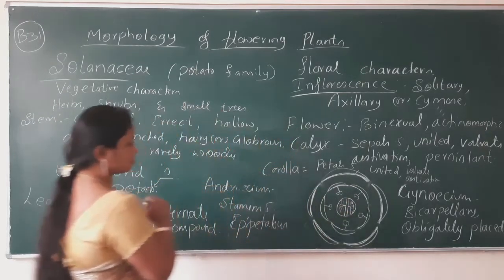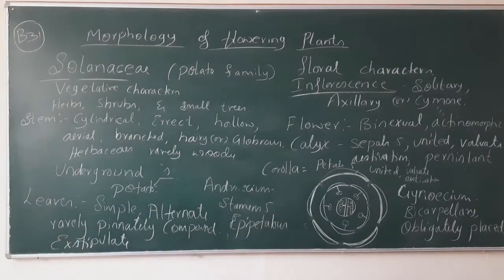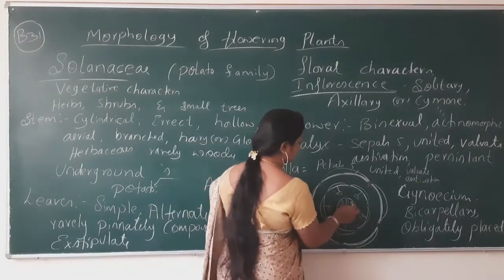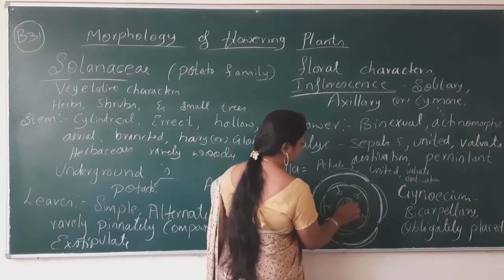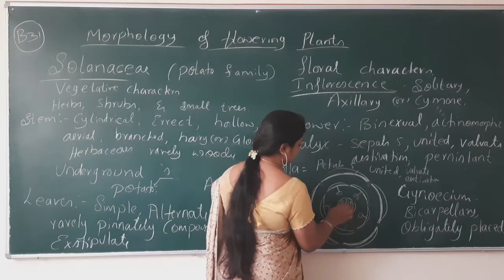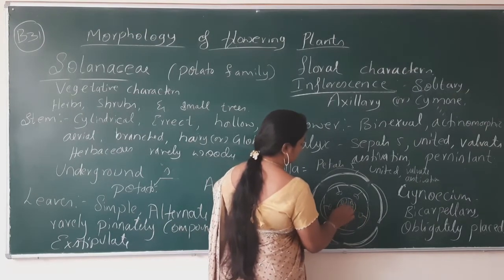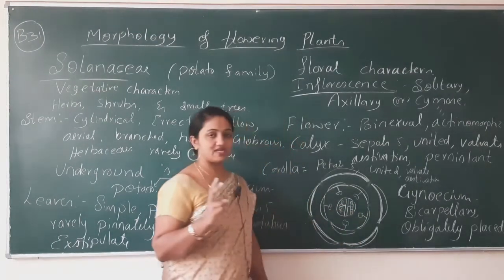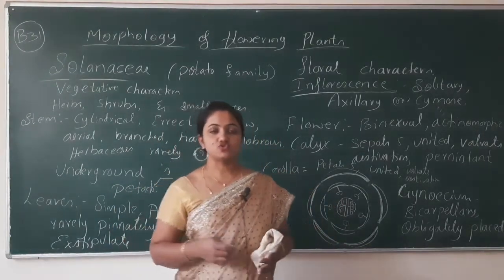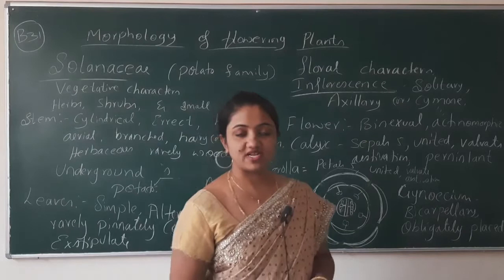So these are the two locules having the ovules inside. Bicarpellary means it has two carpels. Carpels means pistils, and those two pistils are obliquely placed.